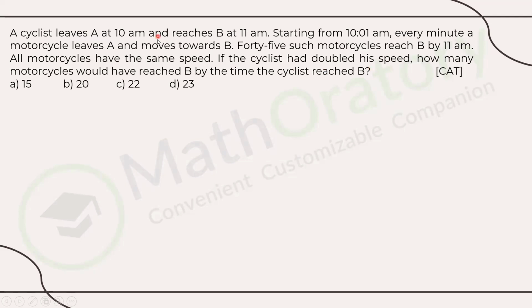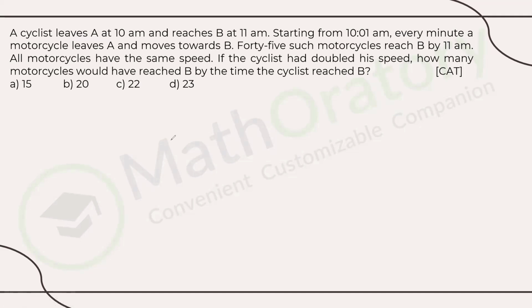Now remember, we know the starting time of the cyclist from A and the reaching time of the cyclist at B. So from this, we know that the cyclist has taken 1 hour to reach from A to B. If you're doubling the speed, it's basically taking half an hour. So how many motorcycles would have reached B by the time the cyclist reached B? Half of the question should be solved in your mind while you're comprehending it, ideally.